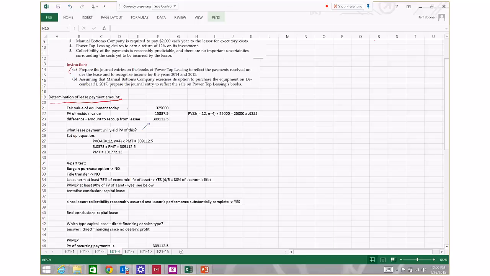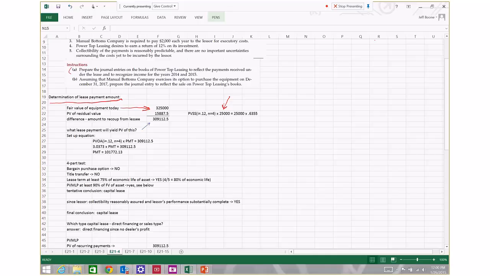First, we're going to look at what the fair value of the equipment is today. The facts of the problem tell us it's $325,000. Then we're going to look at what the fair value of the equipment is forecasted to be at the end of the lease term. At the end of the lease term, that equipment is forecasted to have a value of $25,000 according to the facts of the problem.